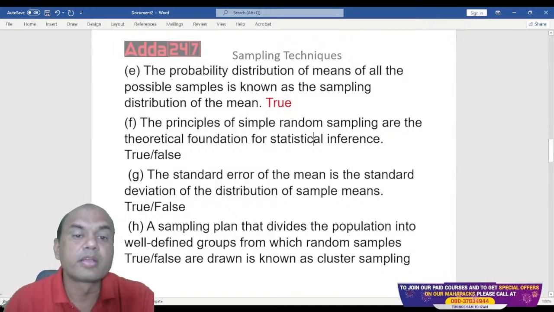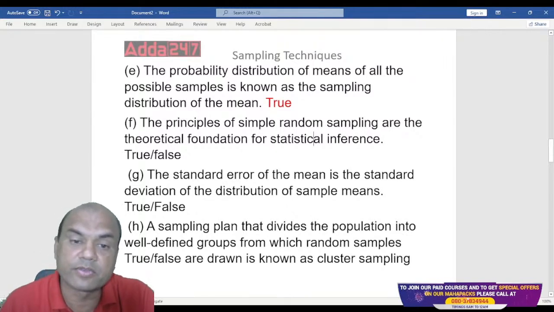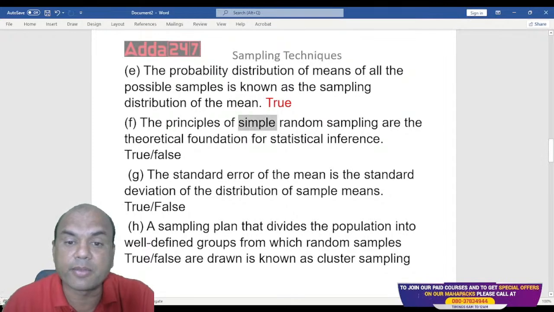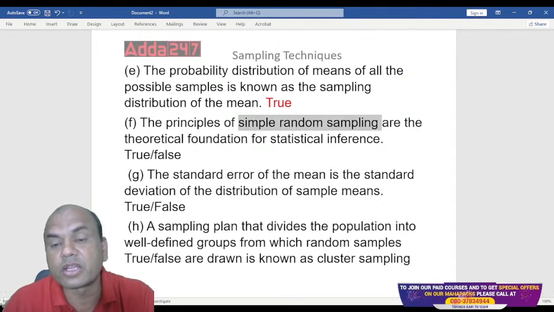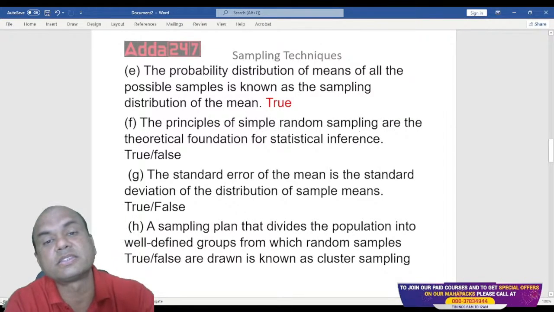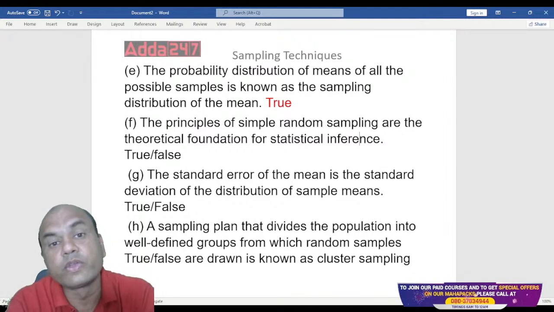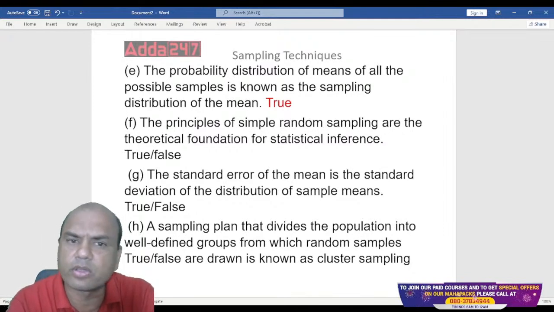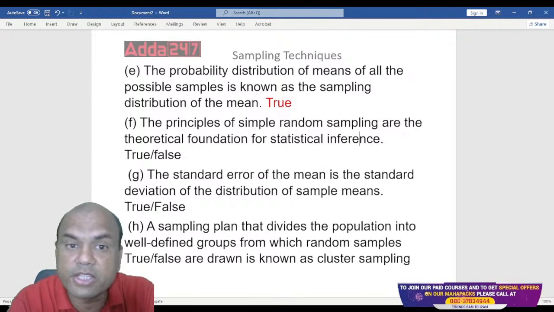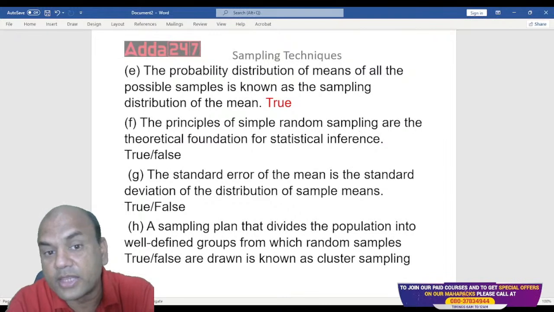Got it? Next one. The principles of simple random sampling are the theoretical foundation of statistical inference. Just now, what did I tell you? What are the four types of sampling? One is simple random, second is systematic, third is stratified, and last one is cluster. So which one is the best sampling, the base of any sampling techniques or base of statistics? Among these four, which one is considered as a base?